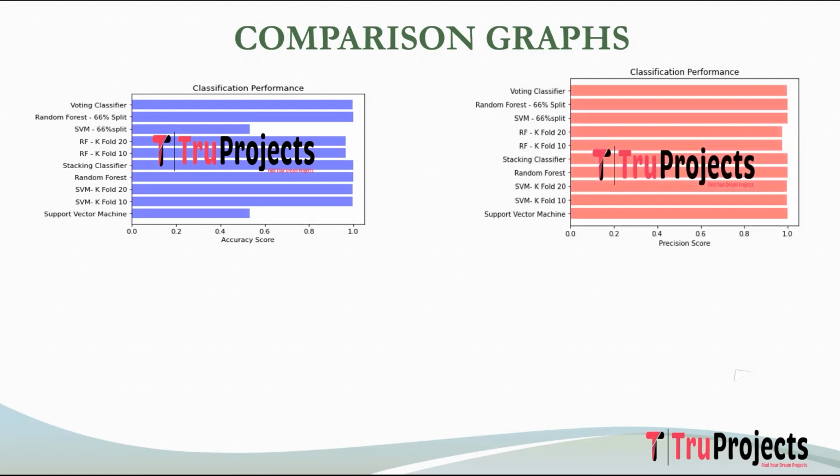This is precision comparison graph. It explains how many of the correctly predicted cases actually turn out to be positive. Precision is useful in the cases where false positives is higher concern than false negatives.